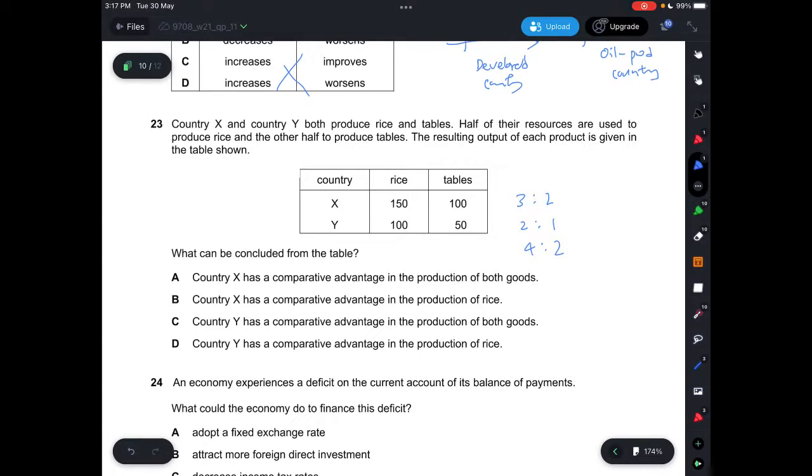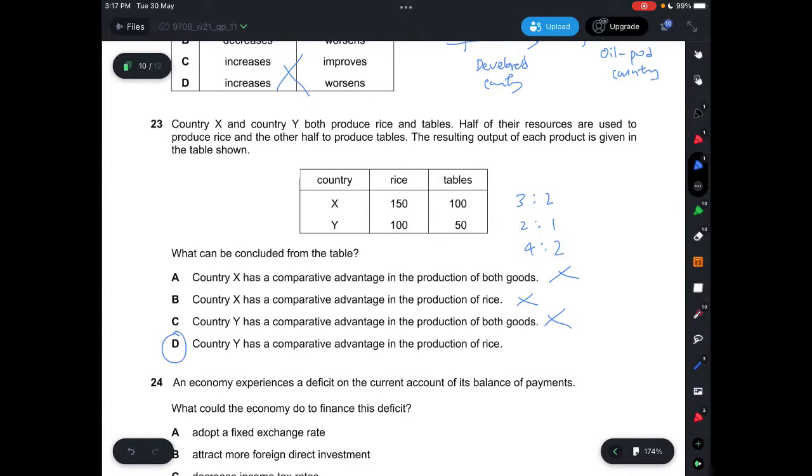All right. So A, it says country X has a comparative advantage in the production of both goods, which is not correct. B, it says country X has a comparative advantage in the production of rice, which is also not correct. C, it says country Y has a comparative advantage in the production of both goods, which is not correct. And D, it says country Y has a comparative advantage in the production of rice, which is correct because it can produce 4 rice at the cost of 2 tables. So they can produce more rice than country X, but at the same time they can produce the same amount of tables.